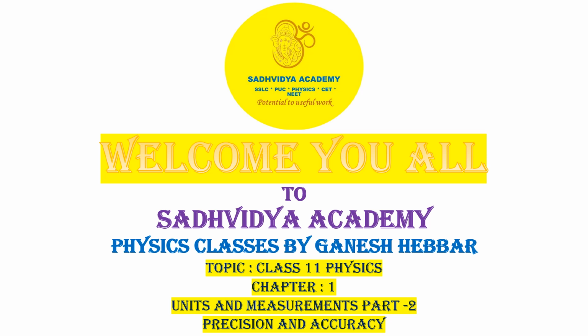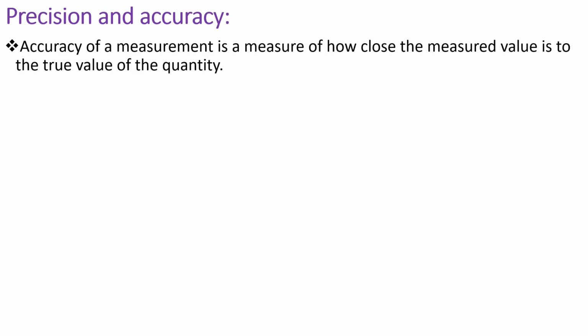Today's topic is Class 11 Physics, Chapter number 1, Units and Measurements, Part 2, Precision and Accuracy. What is meant by precision and accuracy? The word meaning of precision and accuracy, if you find out, the precision means, or first we shall discuss about accuracy.